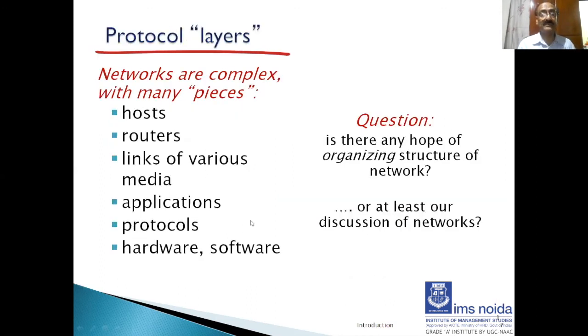So till now, we have looked at the following components of networks: hosts, routers, links of various media, applications, protocols, hardware, and software. Now, if everything is so complex, how do we make it simple for us to organize so that we are able to understand all the communication which takes place? The best way to do it is through the use of what we call layers. So what do you mean by layers?